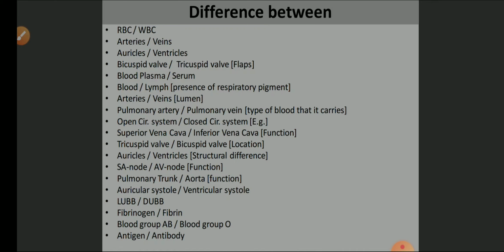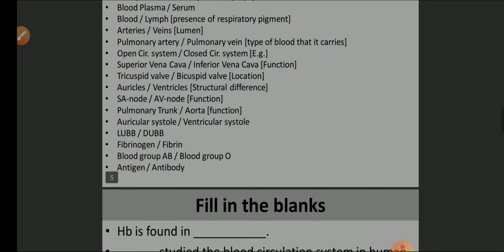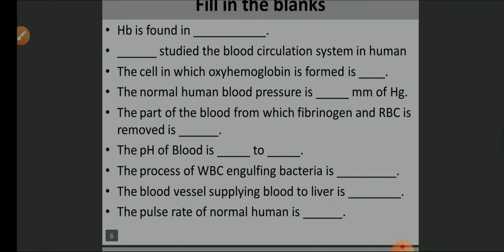For location, you have to write tricuspid valve is found between the right auricle and right ventricle, while bicuspid valve is found between left auricle and left ventricle. Likewise, WBC and RBC: if they ask shape, then WBC is amoeboid, RBC is biconcave. But if they ask respiratory pigment present, then RBC has hemoglobin and WBC is without hemoglobin. Likewise, these are the fill in the blanks that I have sorted out from the textbook.